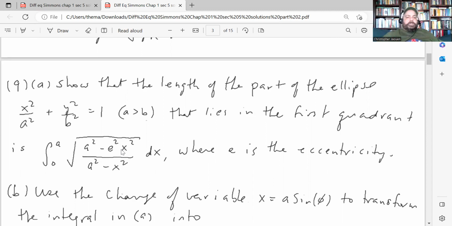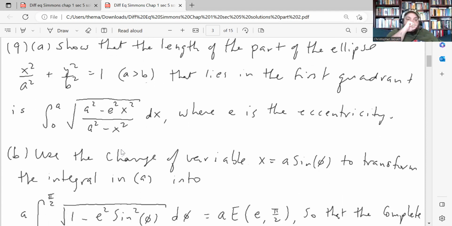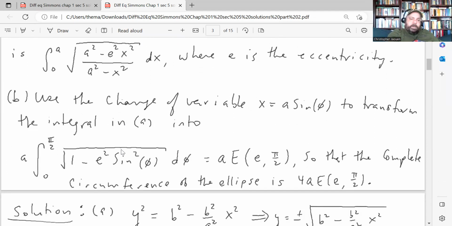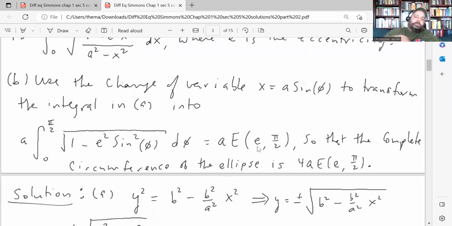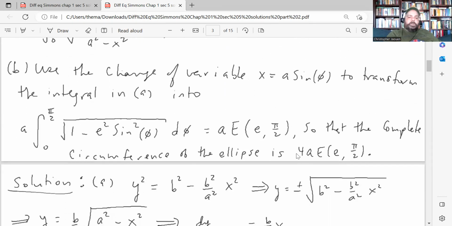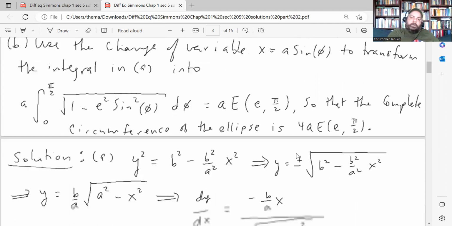that lies in the first quadrant is given by that integral, where e is the eccentricity. Part B asks us to use the change of variable x equals a sine phi to transform the integral into this form here. In other words, they want us to write it as an elliptic integral of the second type. That'll give you the length of the entire ellipse by just multiplying by 4, so the length of the ellipse will be 4a times the elliptic integral evaluated at e comma pi over 2.